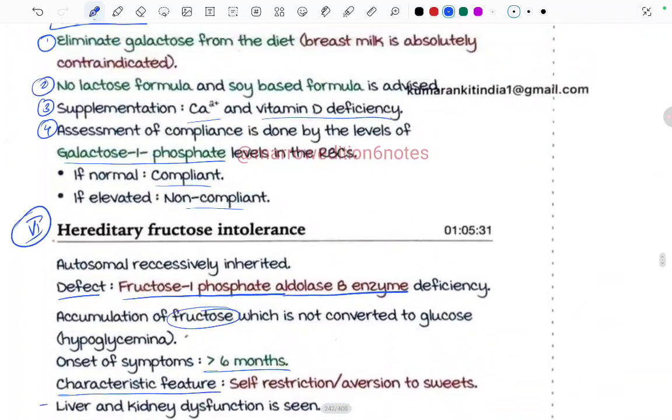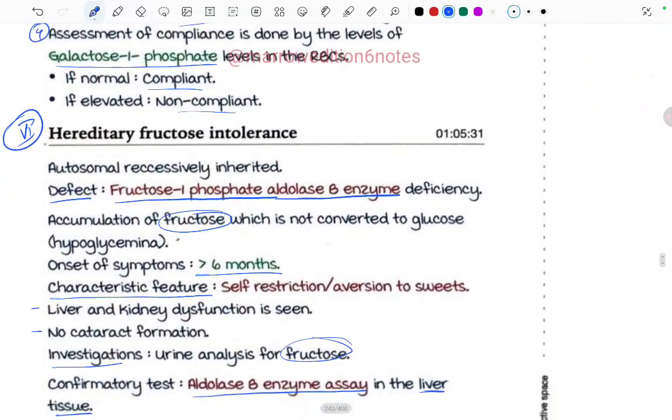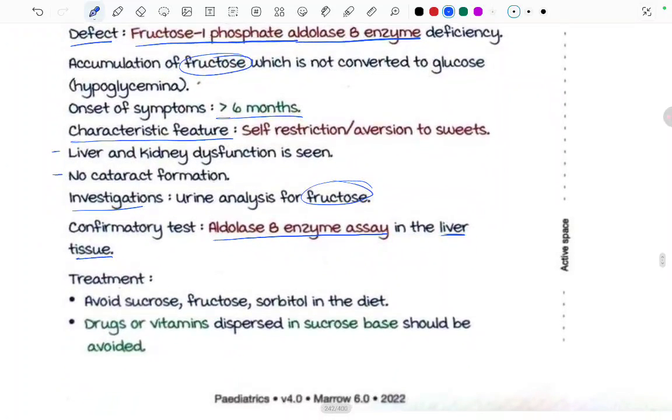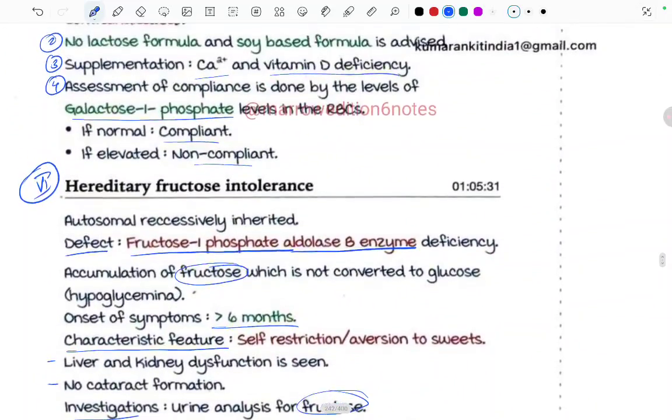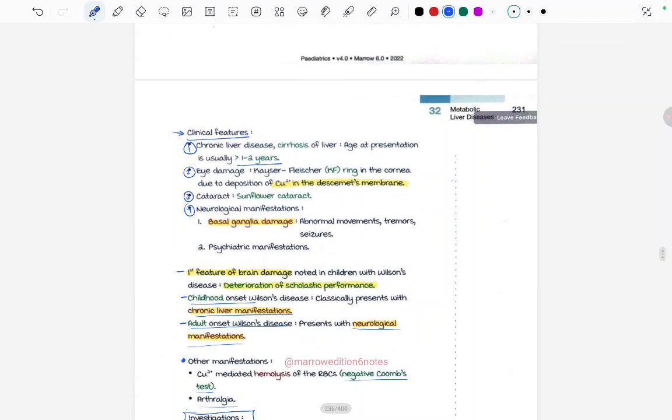Here, in galactosemia, we were doing the assay of GALT in the RBCs, and here the final confirmatory investigation is the aldolase B enzyme assay in the liver tissue. And what is the treatment? Avoid sucrose, fructose, and sorbitol in the diet, and drugs or vitamins dispersed in a sucrose base should be avoided, because most drugs are sweetened with sucrose as the base, so they need to be avoided. This was all about miscellaneous metabolic liver disorders. Thank you.